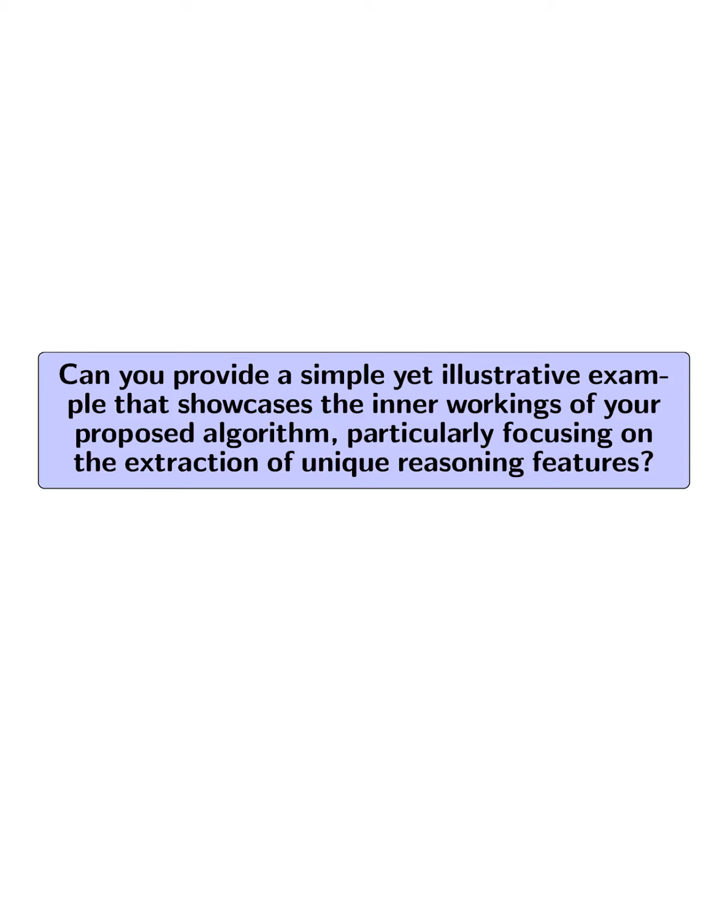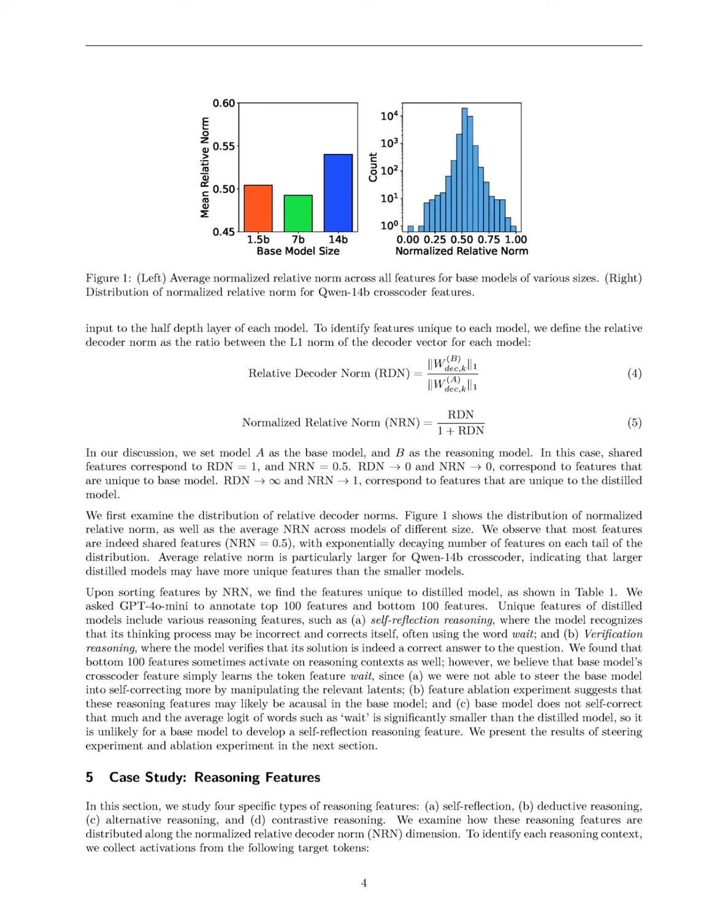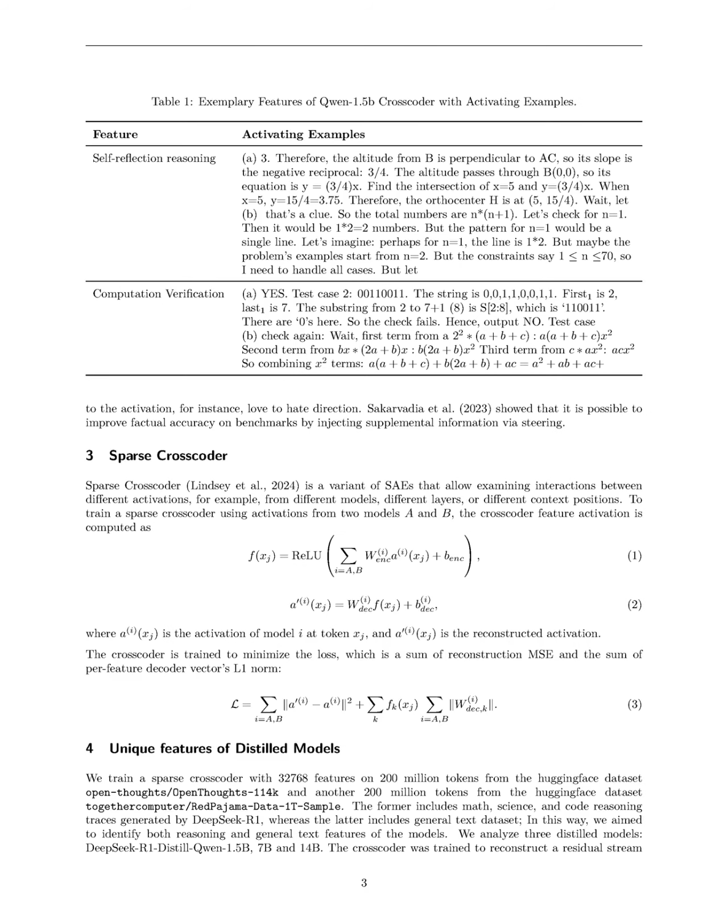Can you provide a simple yet illustrative example that showcases the inner workings of your proposed algorithm, particularly focusing on the extraction of unique reasoning features? An illustrative example involves the analysis of self-reflection reasoning in distilled models. We trained a sparse crosscoder on activations from distilled models, such as DeepSeek R1 Distill Qwen 14B, to identify features unique to these models.